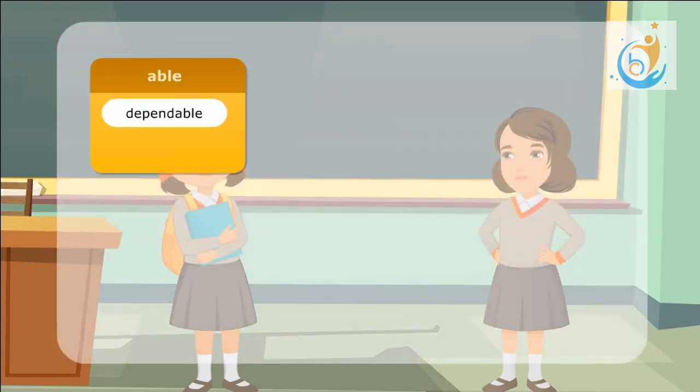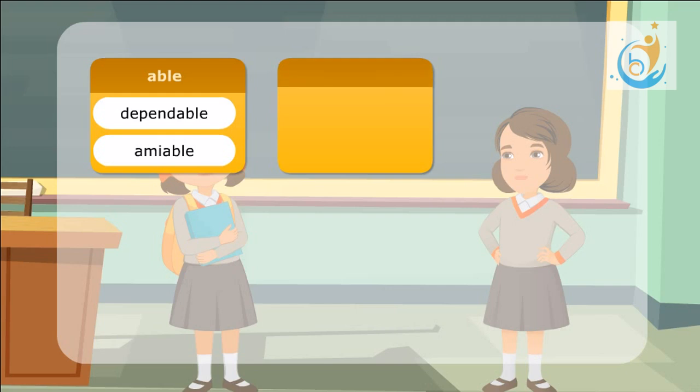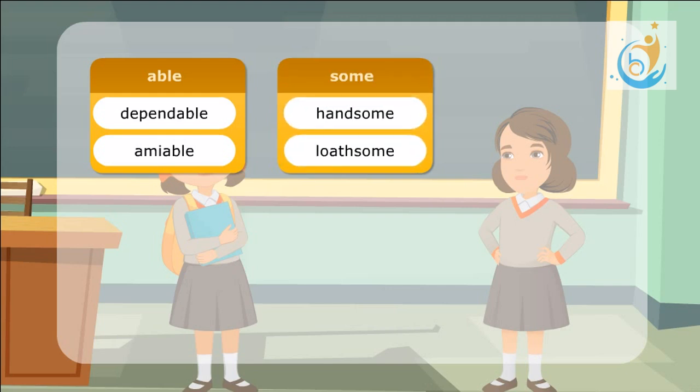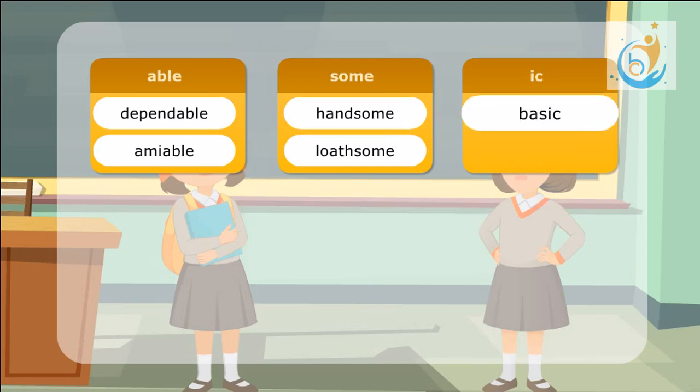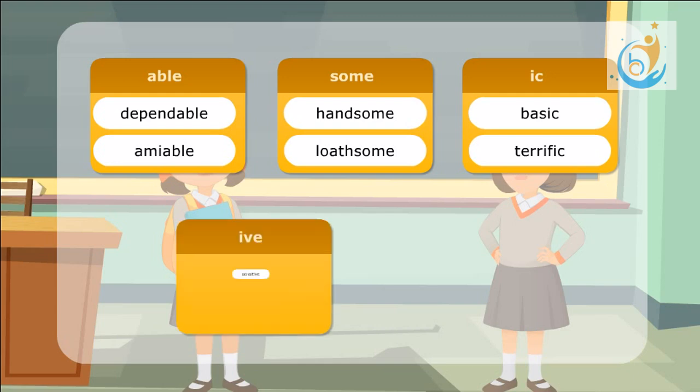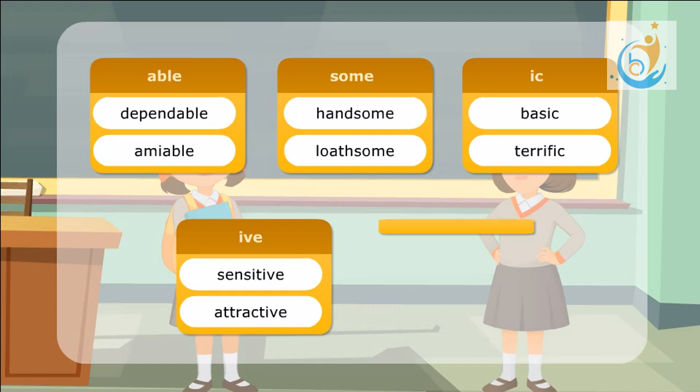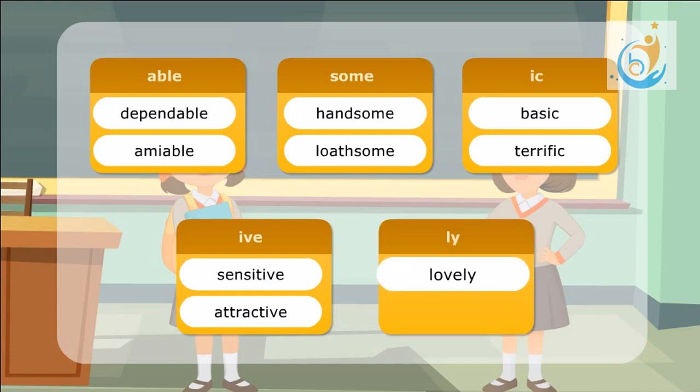Able: dependable, amiable. Some: handsome, loathsome. Ic: basic, terrific. Ive: sensitive, attractive. Ly: lovely, friendly.